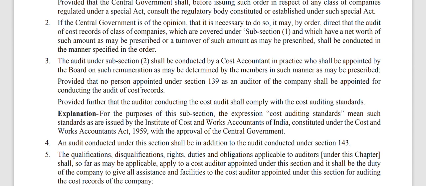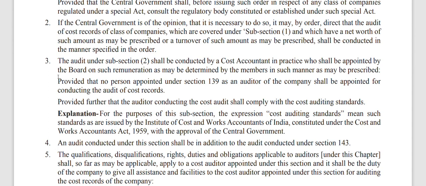That will be the content which we are going to write in the examination if they ask how a cost auditor can be appointed, what is the limitation over his remuneration, how many members have to give consent to appoint a cost auditor. This and all we will study in later parts of the chapters.